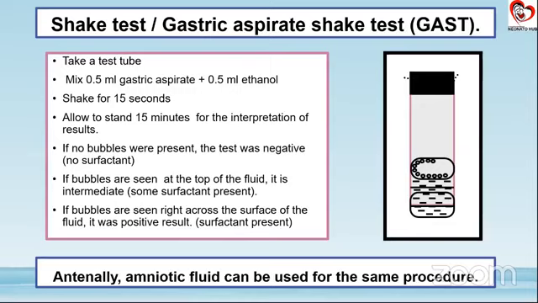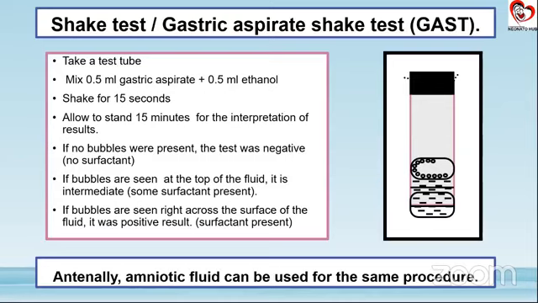So basically this is done preferably within the first 20 minutes of birth of the baby, and the baby should not have been fed anything. Also, preferably we don't want to give any stomach wash or anything. What we do is that in a test tube, we take around 0.5 ml of the gastric aspirate of the child and 0.5 ml ethanol. The studies which have been conducted in the last few years have taken 0.5 ml of gastric aspirate mixed with 0.5 ml of normal saline, making it 1 ml, and then taking 1 ml of ethanol to it. So there are certain permutations, combinations which are possible here.